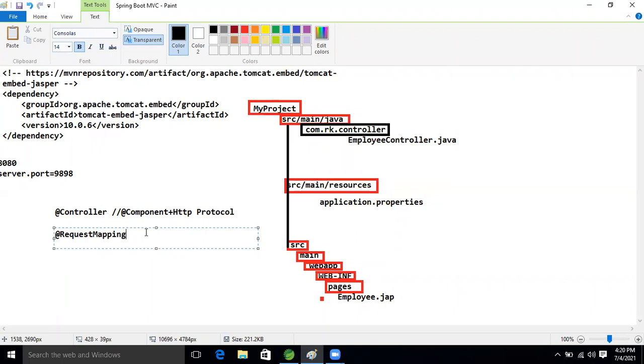Ravi, your voice is breaking. Okay, so request mapping, now good. Yes, Ravi, now good.